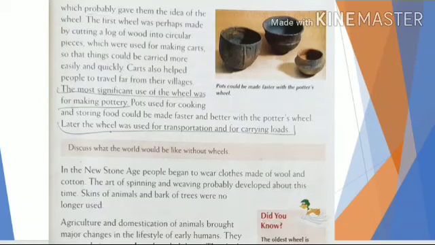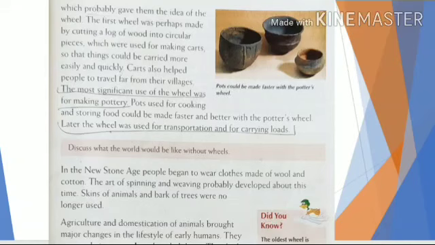Pottery means dishes or pots or any other articles made of clay. So now since they learned farming, cooking, and domesticating animals, they needed utensils, they needed to store food and to cook. So they made dishes and bowls out of clay with the help of the potter's wheel. This was the most significant use that they made of the wheel, for making pottery. Later, the wheel was also used for transportation.